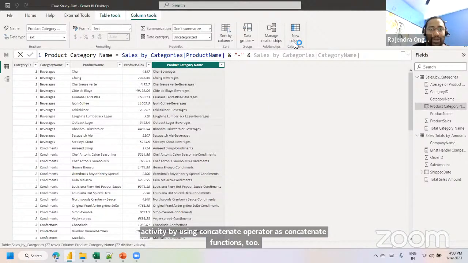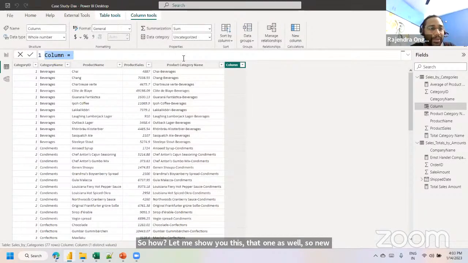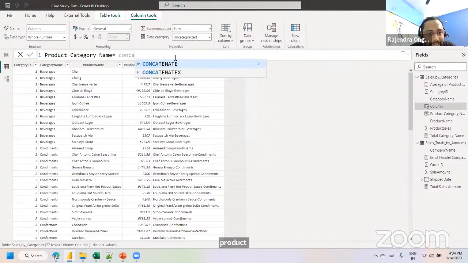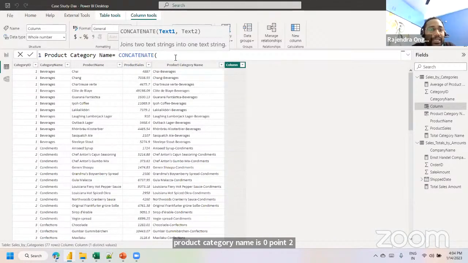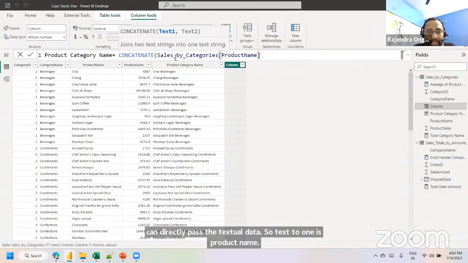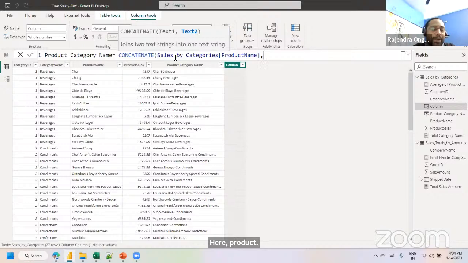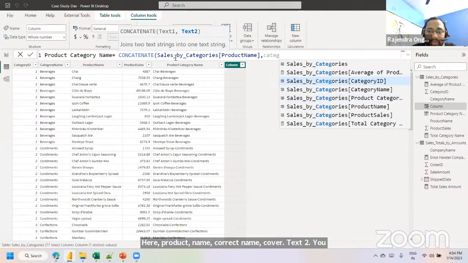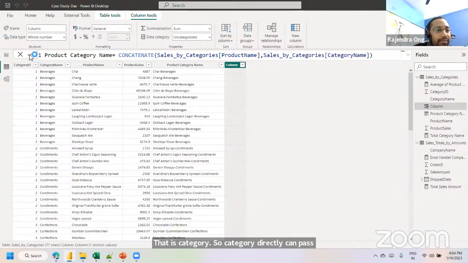So new column. I'm using a new column again to show you how to use the CONCATENATE function. Product category name equals CONCATENATE. So here, text 1, comma, text 2. In this scenario, you need not pass any ampersand or other operators. We can directly pass the textual data. Text 1 is the product name, comma. For text 2, you have to pass the other column, that is category. Directly you can pass it, and then validate it.